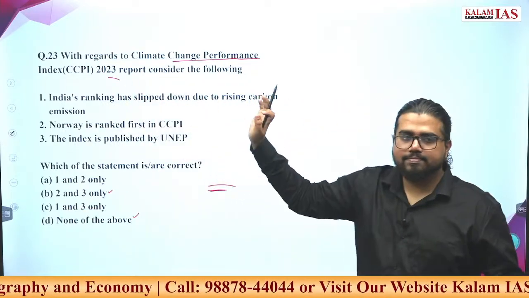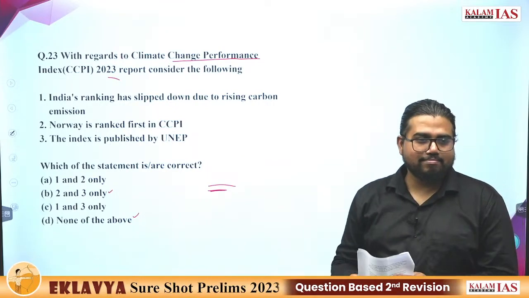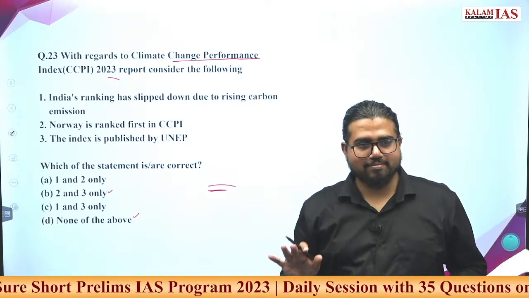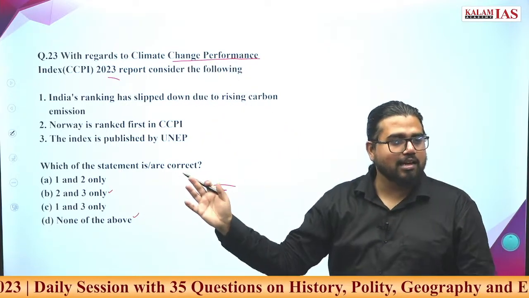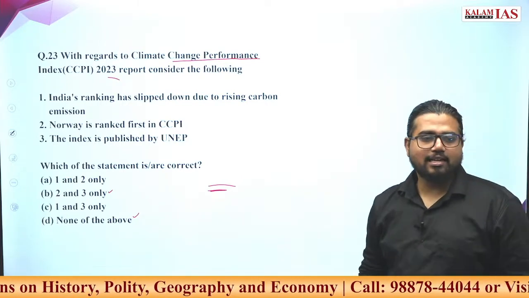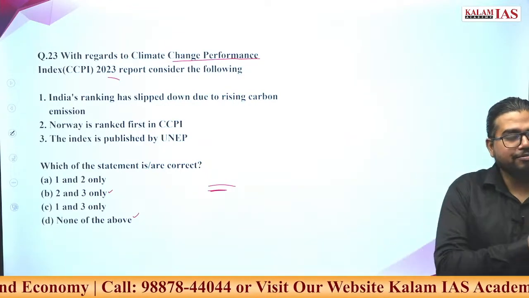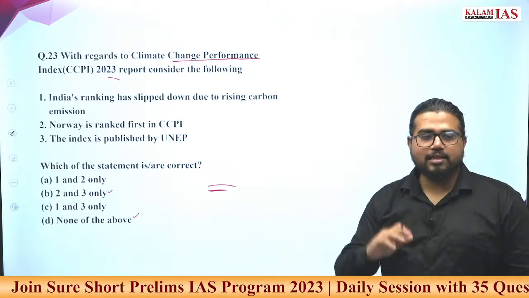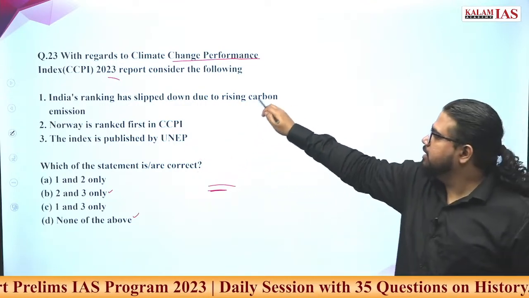The first statement is India's ranking has slipped down due to rising carbon emissions. It is a very slim chance that India will slip in a climate change index. We are doing so much. We have ambitious targets. Half our electricity will be coming from renewable energies. So India is moving aggressively in this sector. Even so, only if you exactly know India has slipped should you take that argument as correct. Otherwise, the chances are India's rank will not have slipped. So this is a wrong statement.